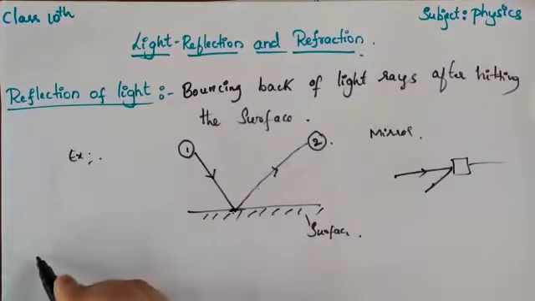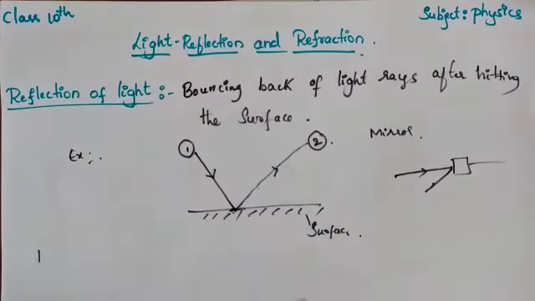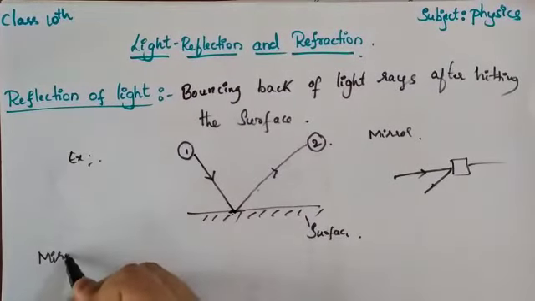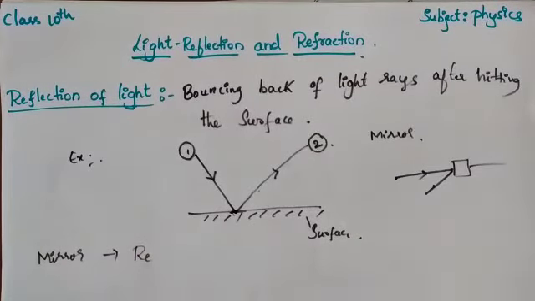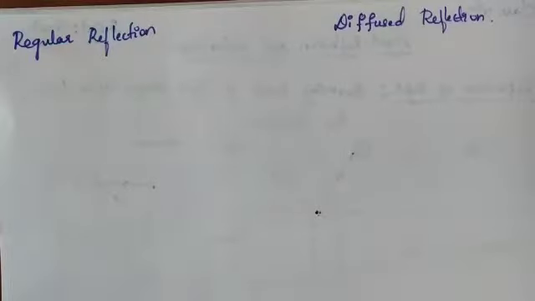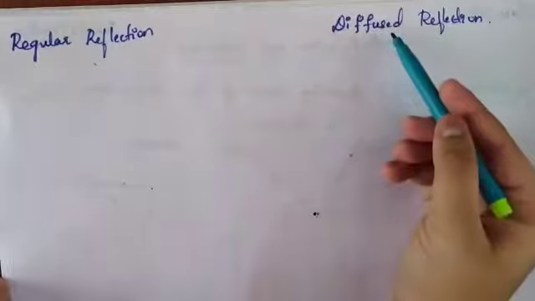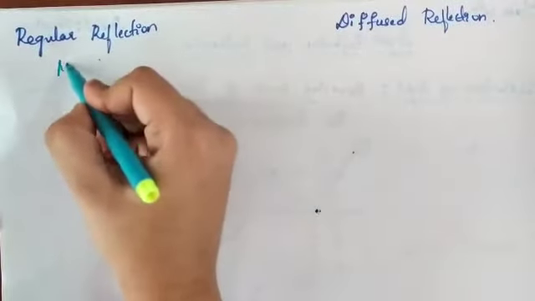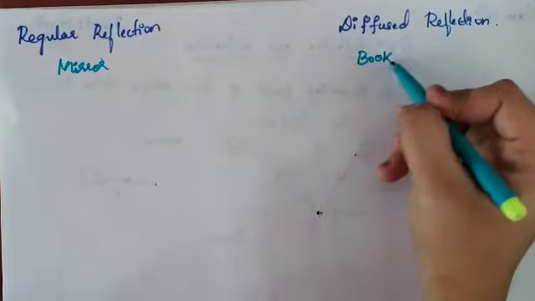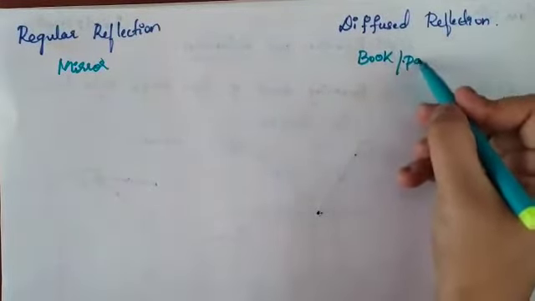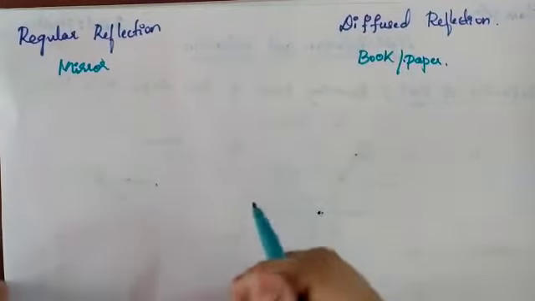There are two kinds of reflection we can define. For the mirror, we see regular reflection. I think in lower classes, in 8th standard, you studied the types of reflection: one is regular reflection, another is diffuse reflection. Regular reflection is given by a mirror, and diffuse reflection by a book, a paper, anything you can consider an example.